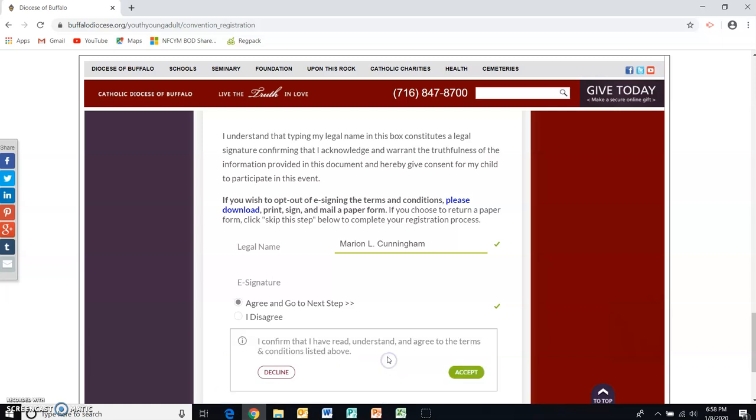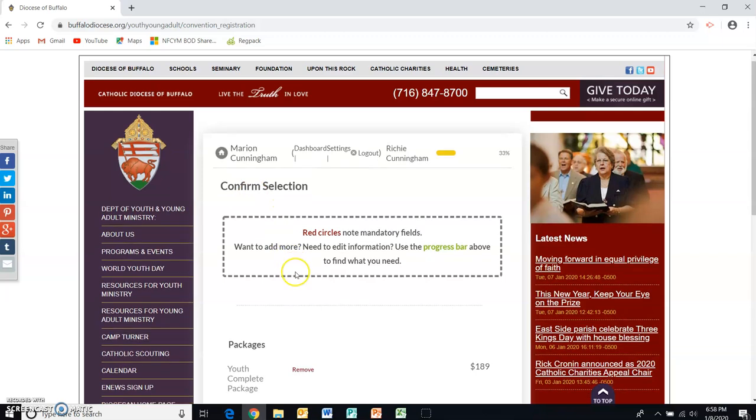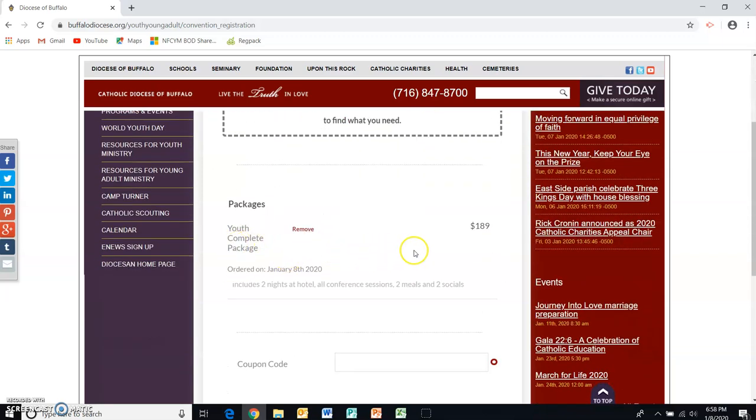And when I click to go to the next step, you see we're going to ask one more time, I confirm that I have read, understand, and agree to the terms and conditions listed above. If I click accept, the e-signature is complete. It's very exciting. This last step in the process is to confirm the selection. And so you'll see here, it'll just show what she's registered Richie for.